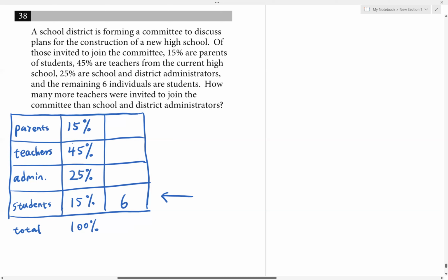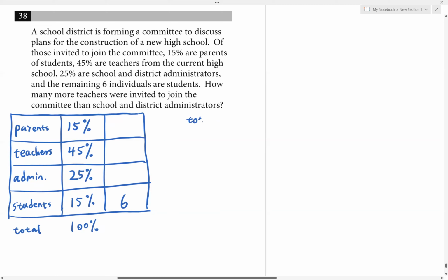So pretty much what we know here is 15% of the total number of people in the committee are students, and 15% of the total is 6, because we have 6 students. So what we can do is say the total number of people in the whole committee is X people.